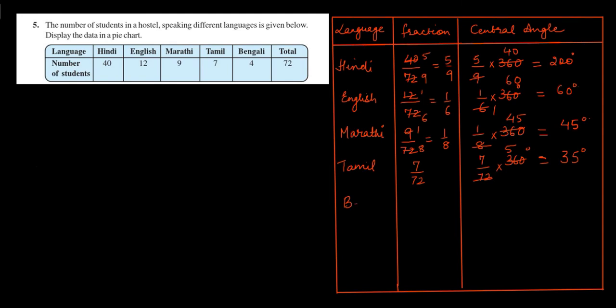Next is Bengali. The number of students speaking Bengali is 4. Therefore, the fraction will be 4 upon 72. This is equal to 1 upon 18. And the central angle will be 1 upon 18 multiplied by 360 degree. 18 ones are 18, 18 20s are 360. Therefore, the central angle for Bengali will be 20 degrees.